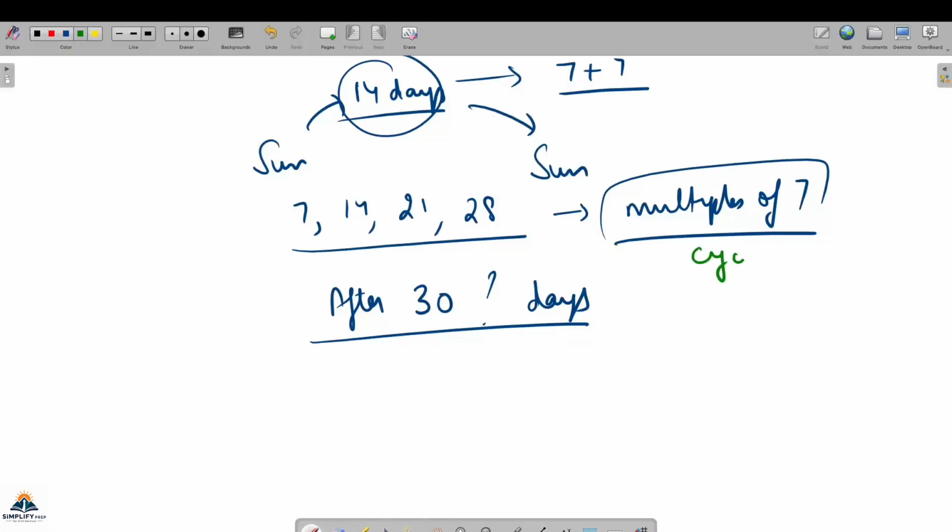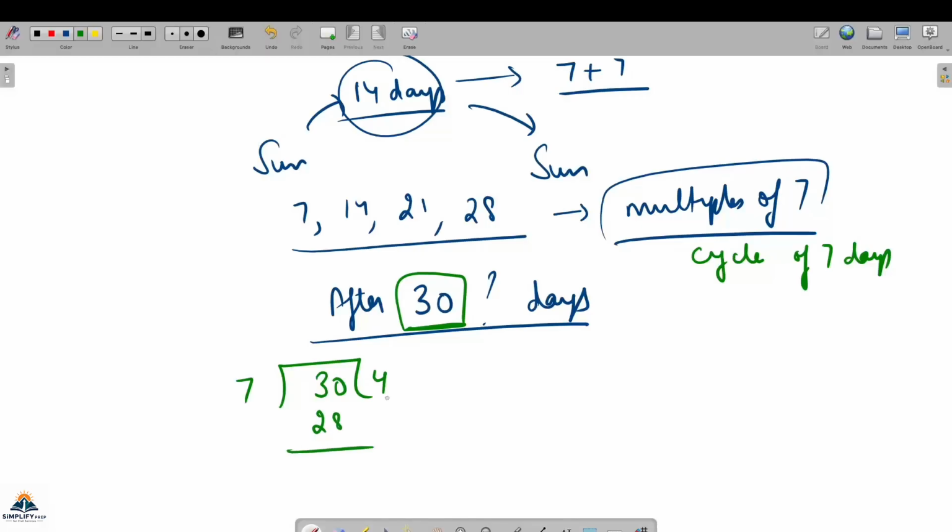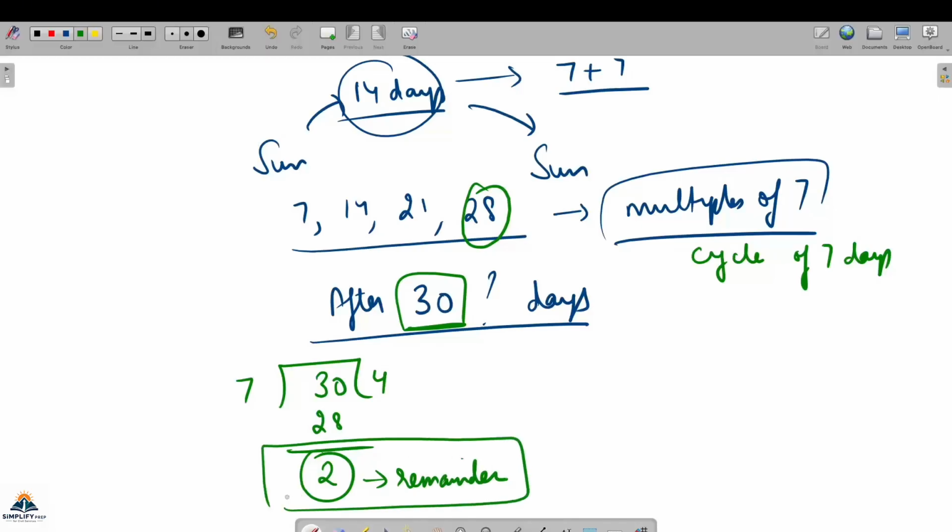There is a cycle of 7 days. So I will try to see how many cycles are there of 7. Means I will simply divide by 7. 7 4 से 28 तक तो आपका साइकिल ये होता था, बट यहाँ पे 2 एक्स्ट्रा बचा है, 2 is remainder. So this remainder will give you the extra.